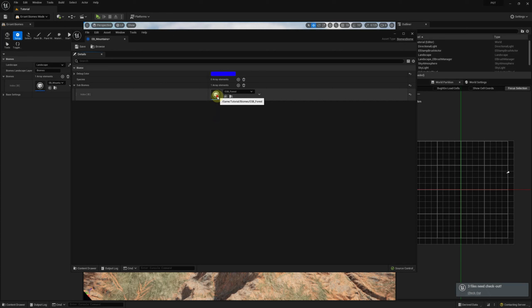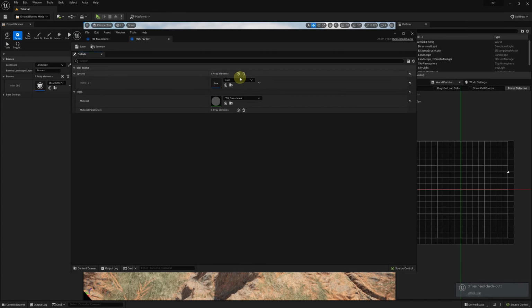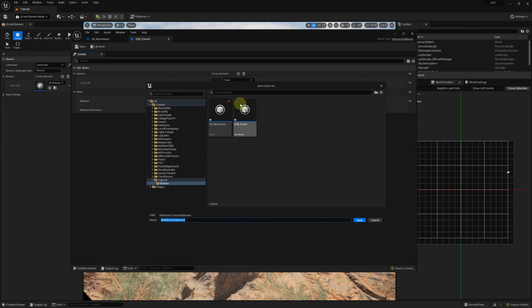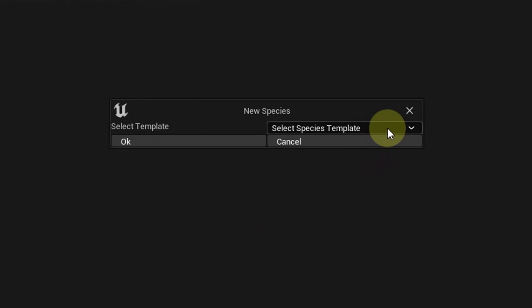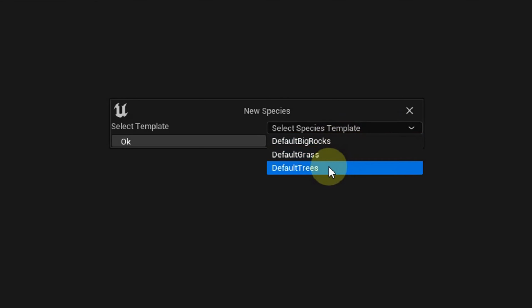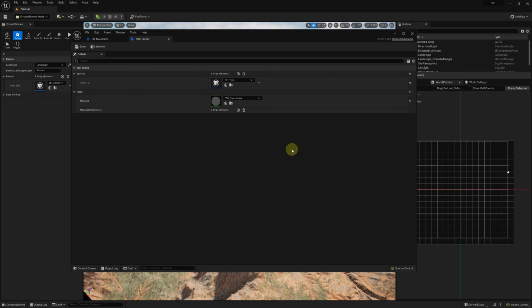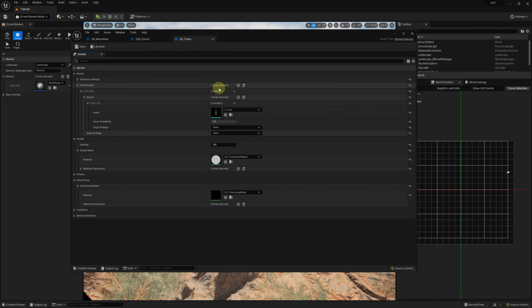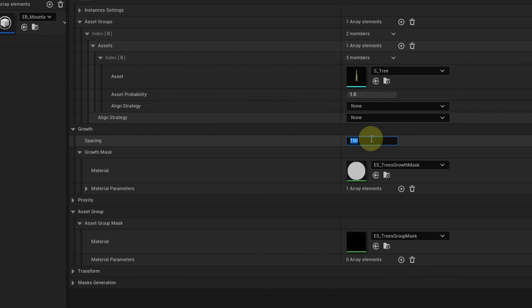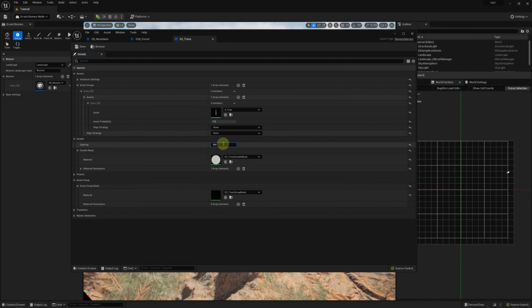And in that sub-biome, we'll create a species for trees. We can choose one of the templates to initialize our new species. That new species uses some blockout 3D models, which we will replace with detailed models later on. The first thing we will do is to adjust the spacing of the spawned trees. Setting this value to 500 means that 2 neighboring trees will be about 5 meters away from each other.